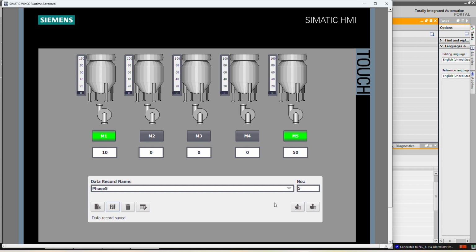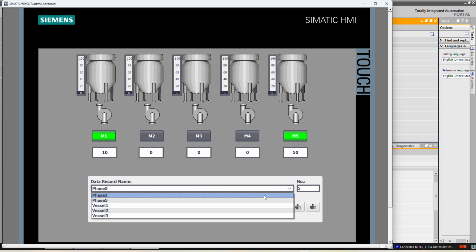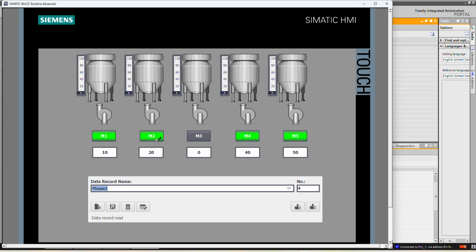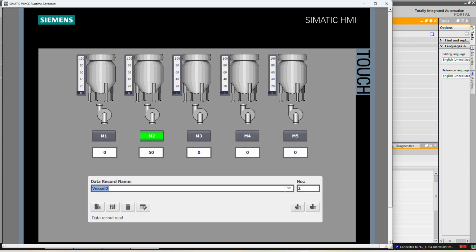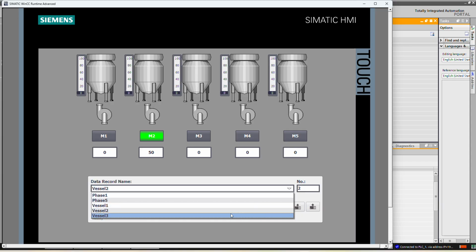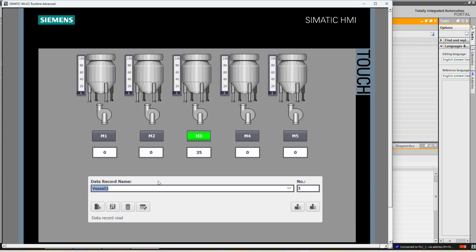We save it. So data record save. So in the phase 1, motor 1, motor 2, motor 4, motor 5 is selected with the set points. In the phase 5, motor 1 and motor 5 selected. In the vessel 1, only vessel 1 selected. Vessel 2, it is only with motor 2 and set point is selected. So in this way, we can create the desired configuration.